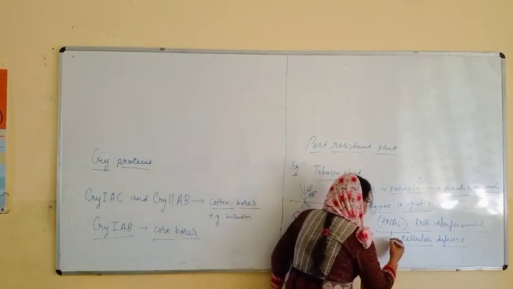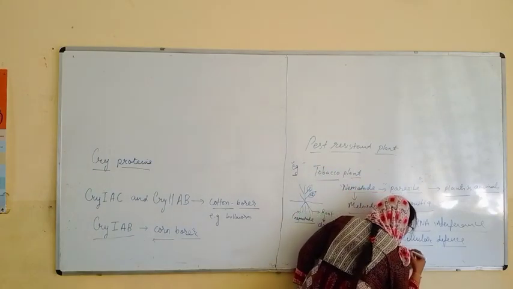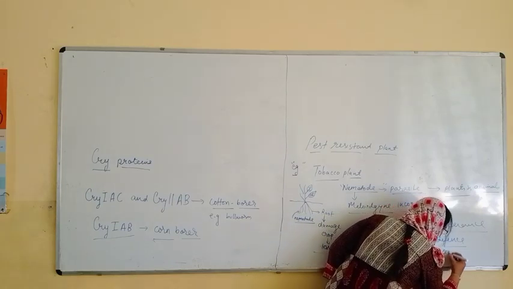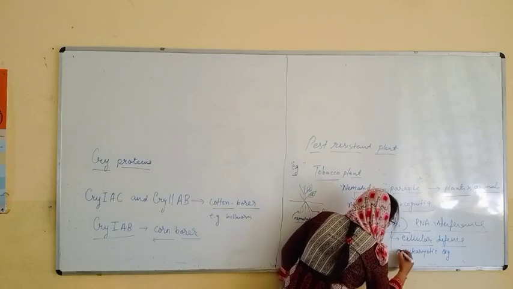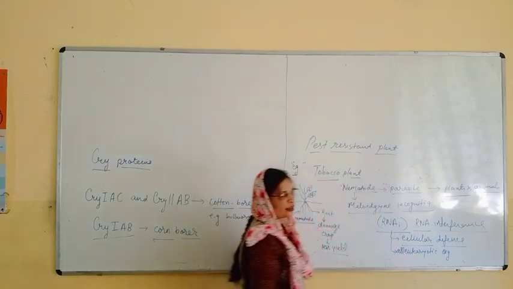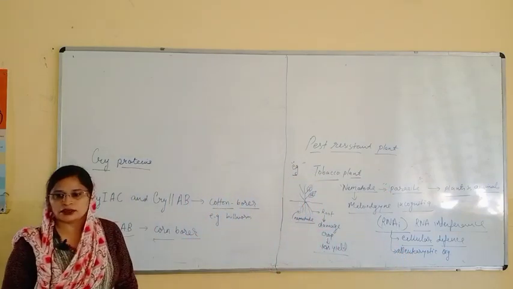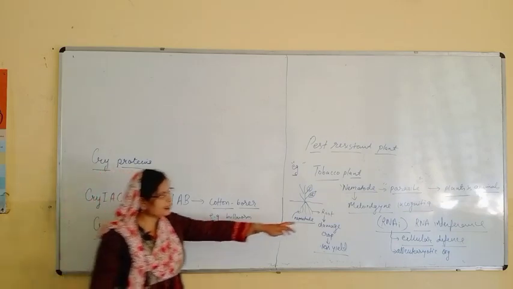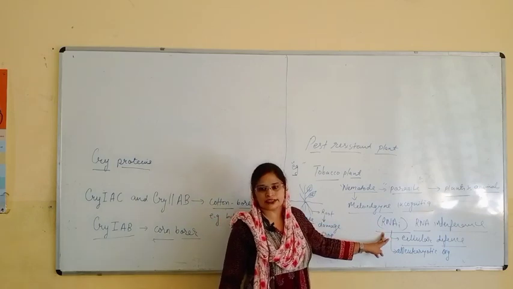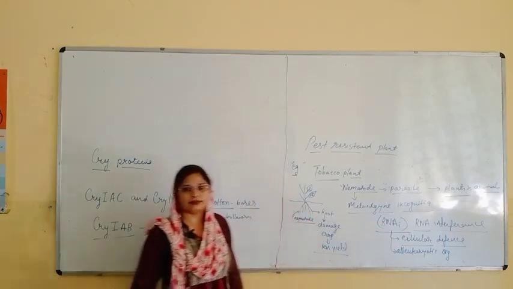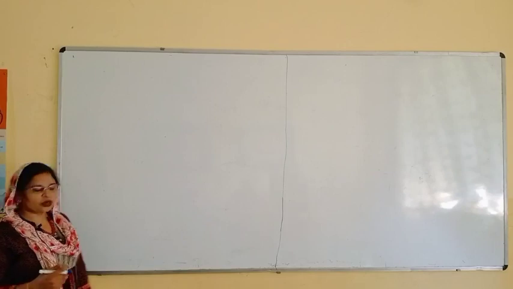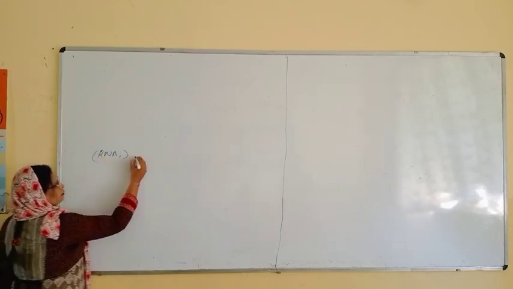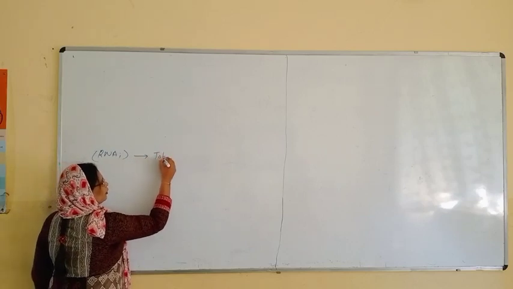And the second thing you have to remember is that it can be applied to all eukaryotic organisms. You can write it here, all eukaryotic organisms. So let us see in detail what RNA interference is. Let us talk about RNA interference in tobacco plant.